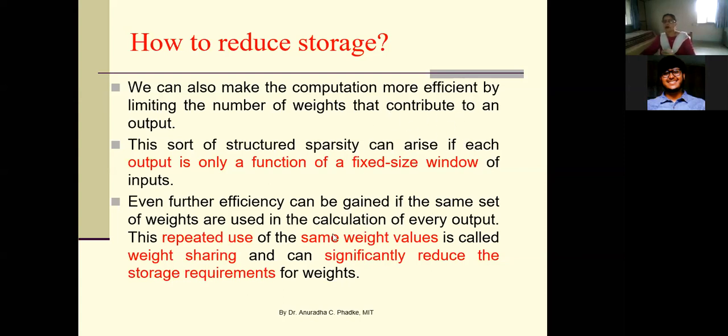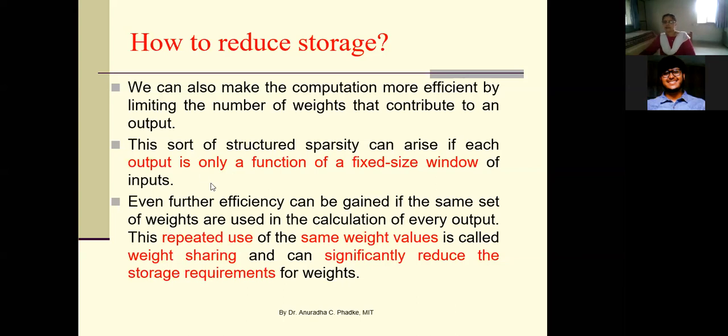And when you are using the same weight values for all small local areas from the image, you are actually sharing the same weights for the entire image. So if my mapping function is say 1 1 1 1, means those filter coefficient values are 1 1 1 1, and the same thing represents your weights between the input layer and the next layer.